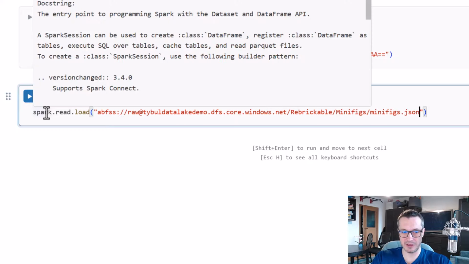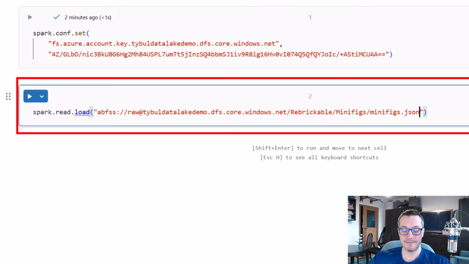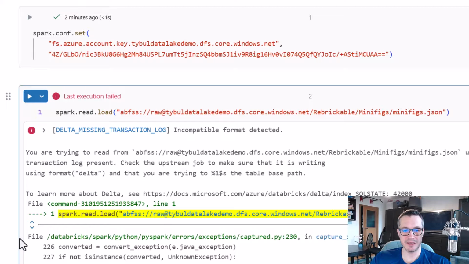Yep, it should be fine. So let me now execute this cell, only this one, just by using this run button, and let's see what happens. And it failed. It failed because it says that an incompatible format was detected. And yes, that's true, because by default Databricks uses Delta Lake format. But here we've got JSON. And of course those two formats are not compatible.